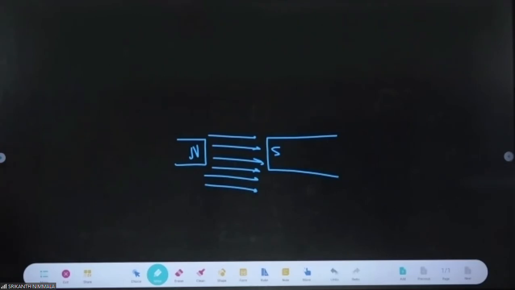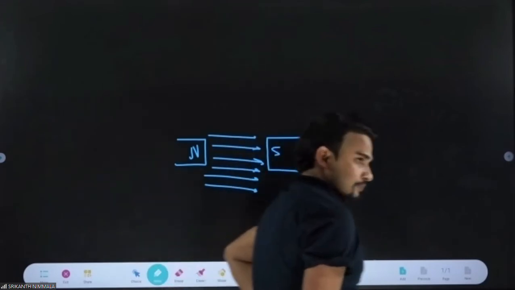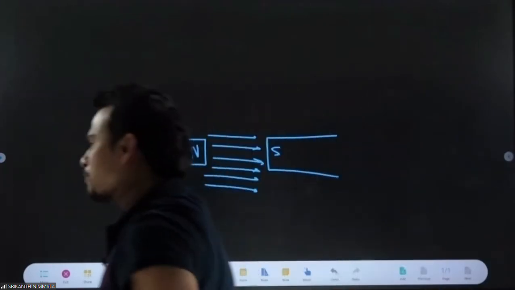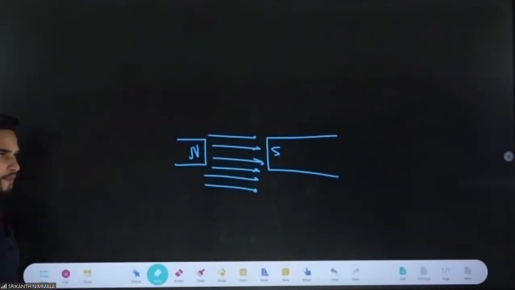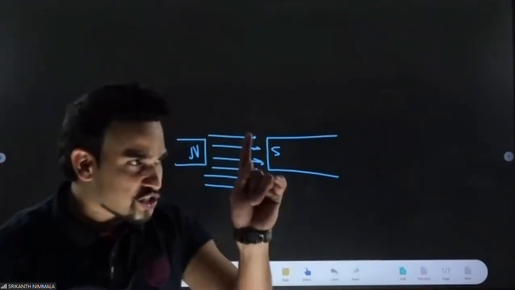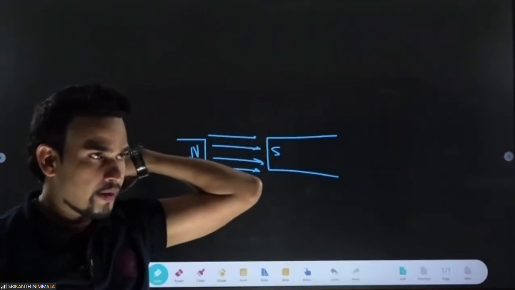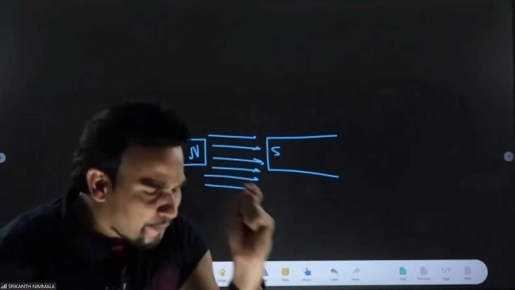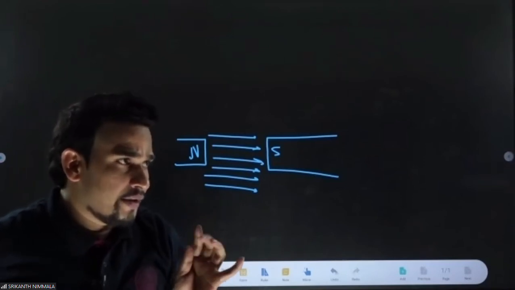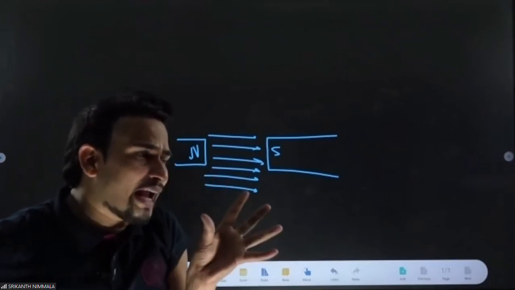If a rod is hanged between the two poles of a magnet, then first you write: it will align perpendicular to the field, in bracket transverse.